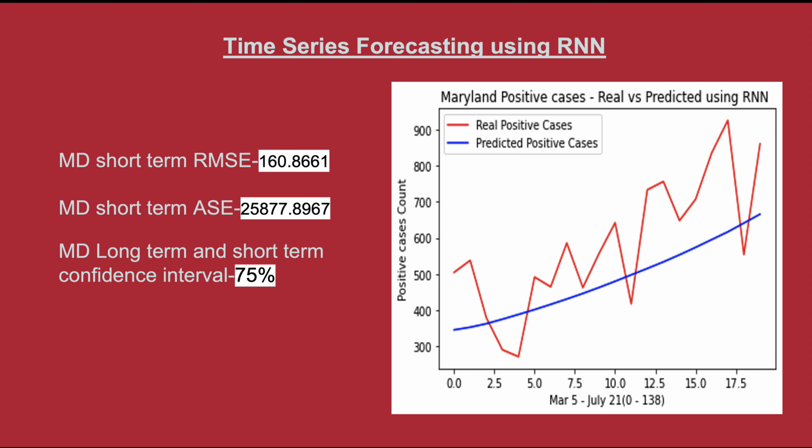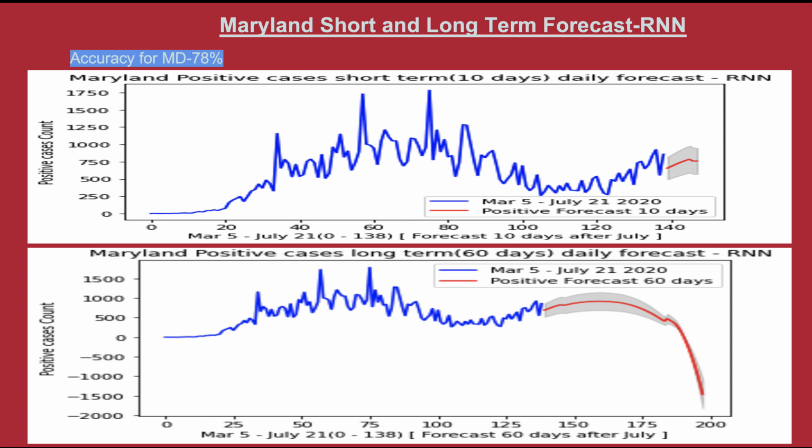We can clearly see the actual values follow the predicted trend. We can see the model's RMSE and AIC values here as well. Accuracy for RNN forecasting for MD is 78%. The graphs show the forecasting for 10 days and 60 days ahead in Maryland.